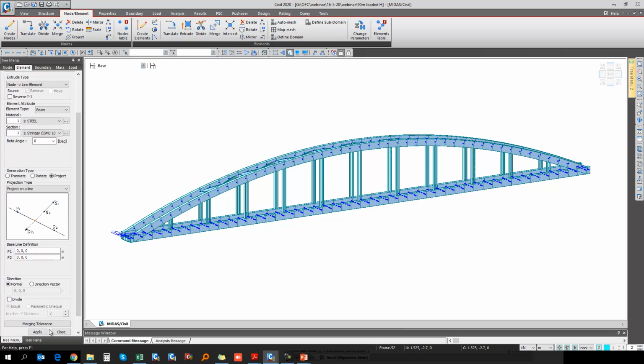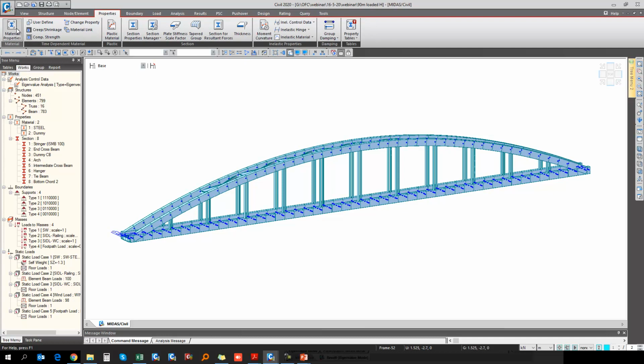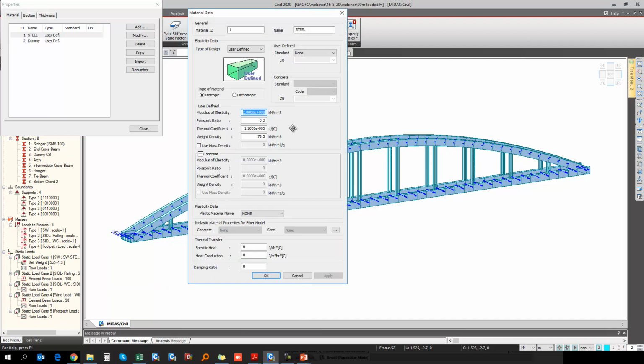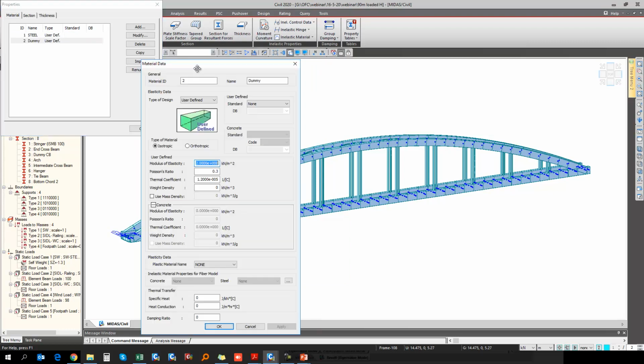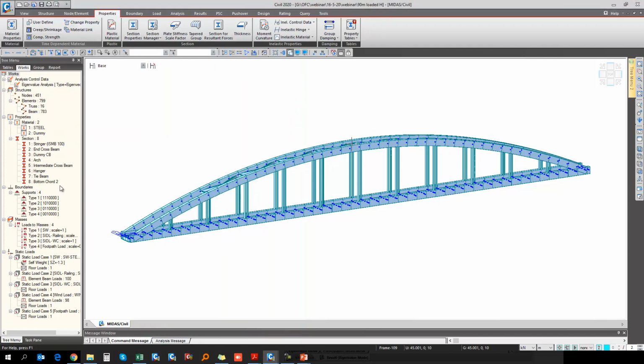After generating the geometry, we'll define the material and section property. For the definition of the material we have used the properties and material properties. Here we have defined the steel material as per the IRC 24 guidelines, which is given for the standard steel section. And we have defined one more material, that is a dummy material, which we will use at the crash barrier location. Okay, because we are not modeling this crash barrier manually, we are directly applying it as a load.